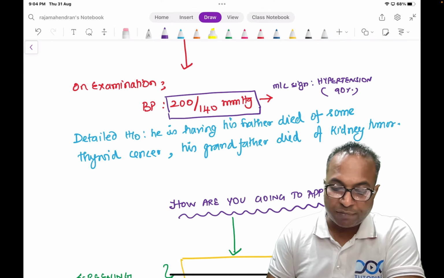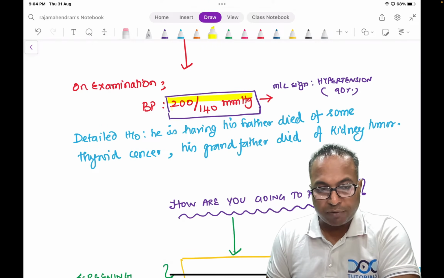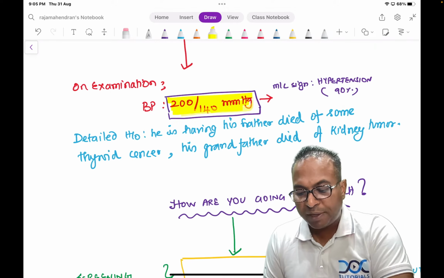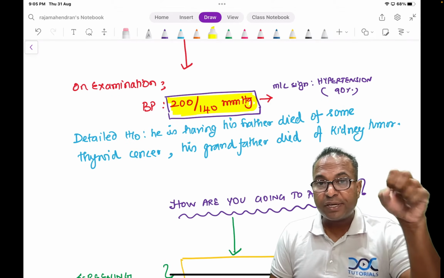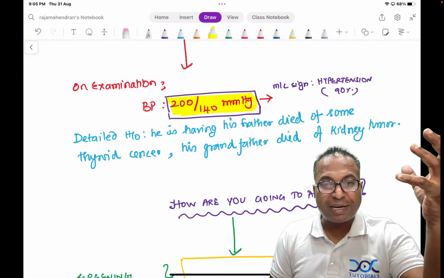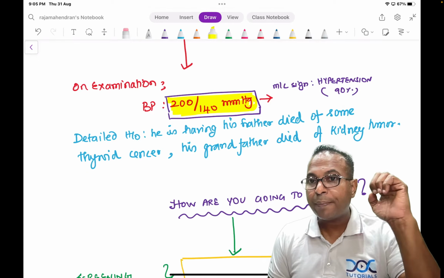On examination of this patient, we have seen a BP of 200 by 140 millimeters of mercury. So this is hypertension seen, but otherwise the patient is not having the typical triad. On examination, I could note hypertension.